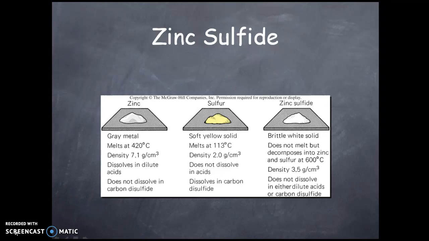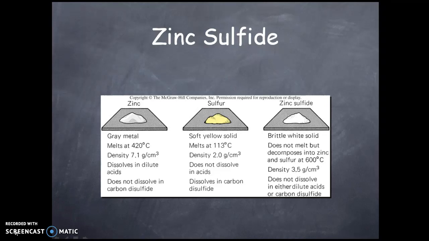When you look at the sulfur, it is a yellow solid which melts at a temperature of 113 degrees Celsius. It has a density of 2 grams per cubic centimeter and it does not dissolve in acids, but it does dissolve in carbon disulfide.